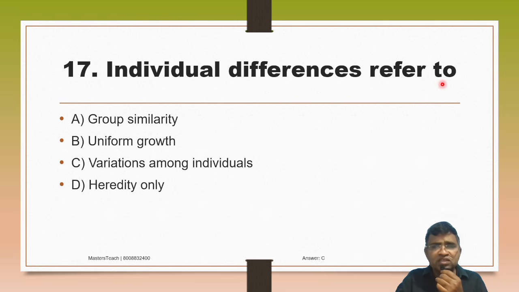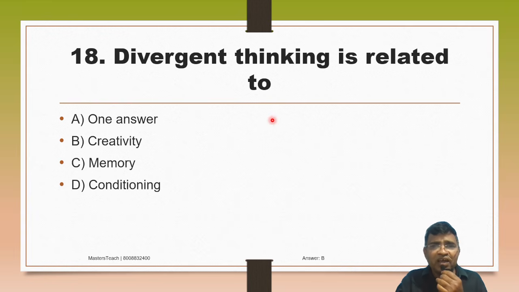Individual difference refers to: A. Group similarity, B. Uniform growth, C. Variation among individuals, D. Heredity. So individual difference refers to variation among individuals, option C. Divergent thinking is related to: A. One answer, B. Creativity, C. Memory, D. Conditioning.